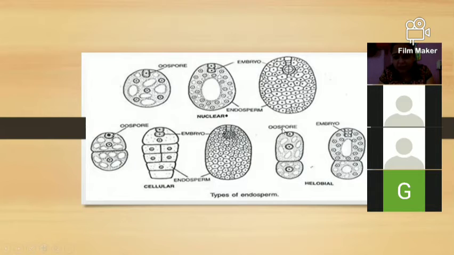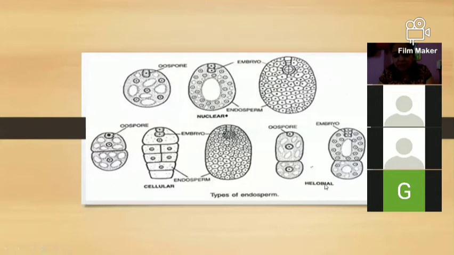Then the third one is the halobial type of development. Here it is specially for the monocotyledon. So there is a transverse division between these two. The upper is the larger one, and the smaller is below. The upper and the lower are both developed in the same way. See here in this figure, both have a vacuole. There is only a single embryonic development on the upper side. On the lower side, we don't have any embryonic development.